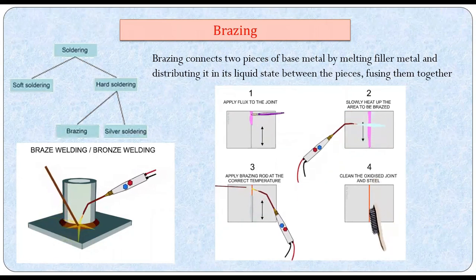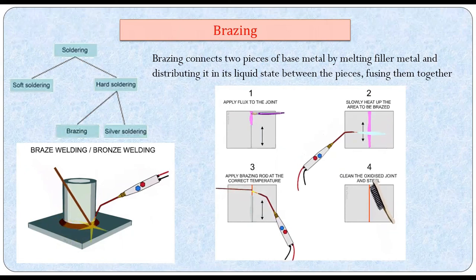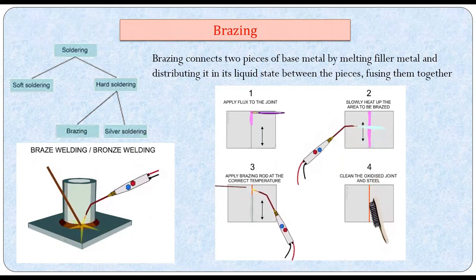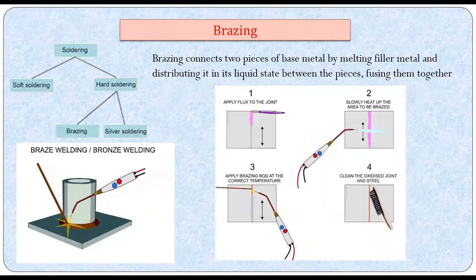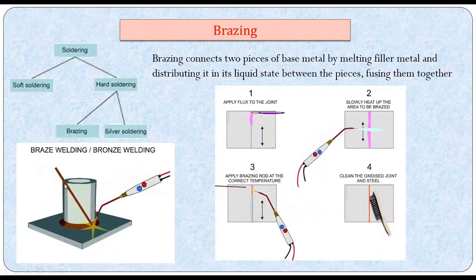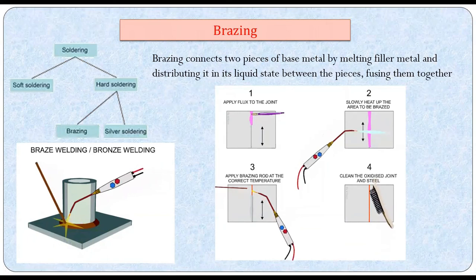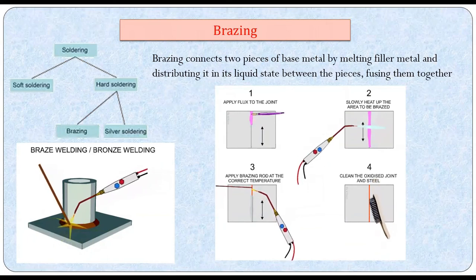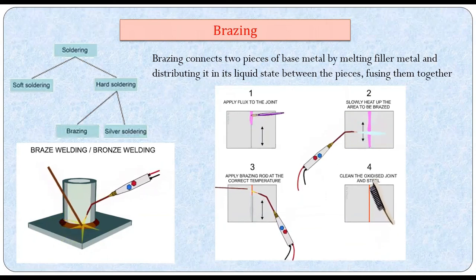So let me talk about brazing. Brazing is a method of joining similar or dissimilar metals by means of a filler metal. You can see this filler metal here. In soldering we call it a solder; here it's a brazing filler material, whose melting temperature is above 450 degrees Celsius. In soldering, it is below 450. Here it will be above 450.